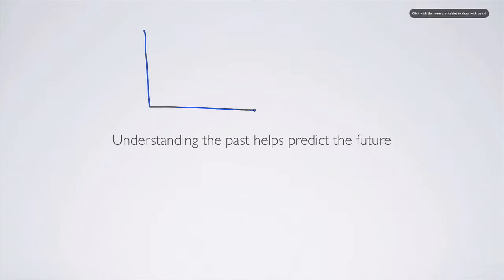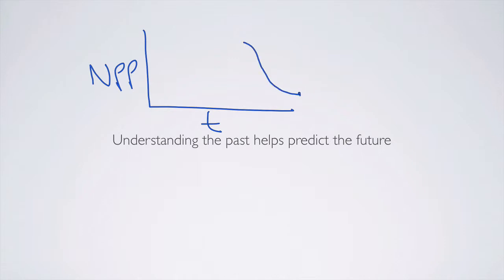So if we're taking a look at a process, for example, and this is time on the x-axis, say something like years, and the y-axis might be something like NPP, then we can see that there might be a decline in that function. From a predictive standpoint, if this is modern, we might go forward and say that it might stay at that same rate or continue to decline.